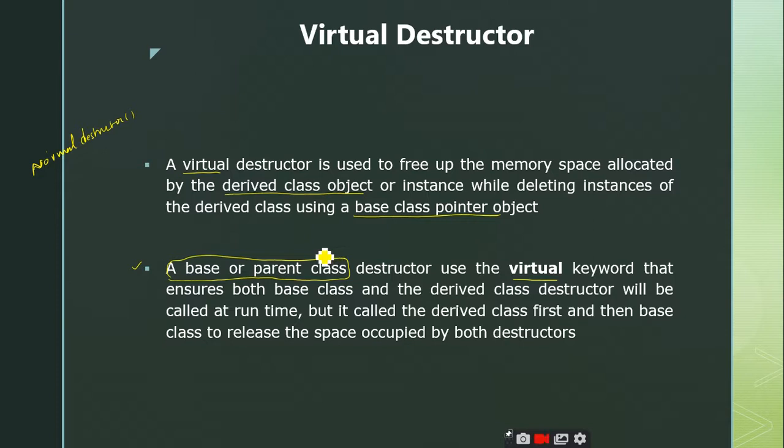There is no need to define the keyword virtual in the derived classes. Once you define the virtual keyword in the base class, it is enough, and it will suffice our requirements. That means the virtual destructors are created, and we know the purpose of the virtual destructors. It is used to destruct or free up the memory space allocated to all the derived class objects by making use of the base class pointer. Is it clear up to this point?